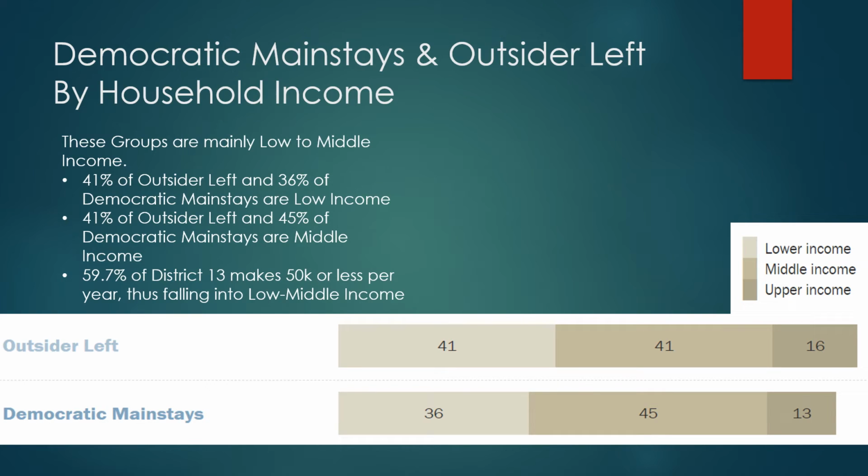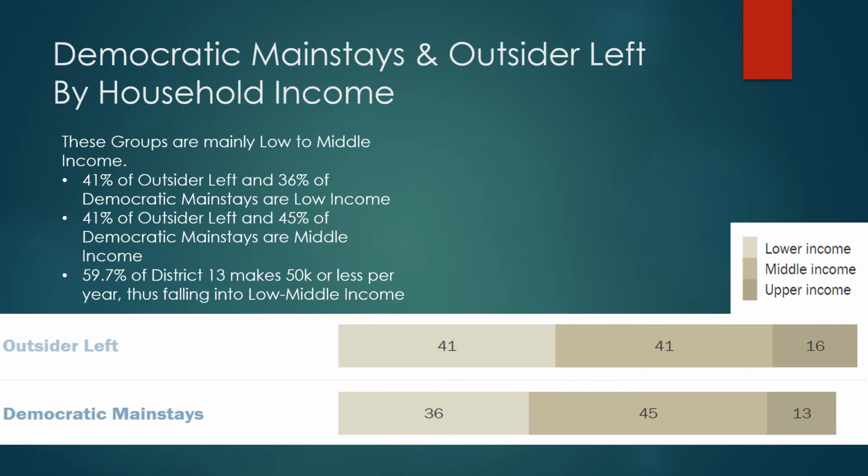Next, we'll talk about the Democratic mainstays and outsider left by household income. This is a very important one. 41% of the outsider left and 36% of Democratic mainstays are low income. So you can see that on this chart down on the bottom, that lightest color is your low income. 41% of outsider left and 45% of Democratic mainstays are middle income, while 59.7% of District 13 makes $50,000 or less per year, thus falling into low and middle income.